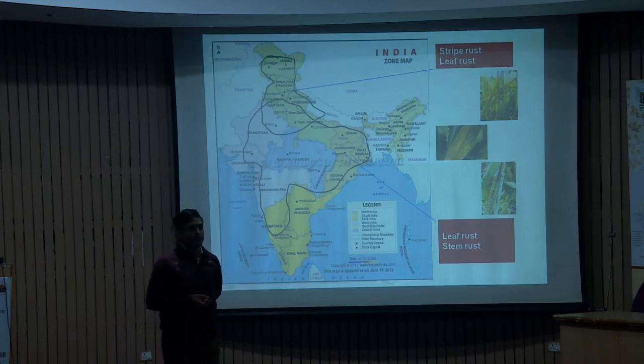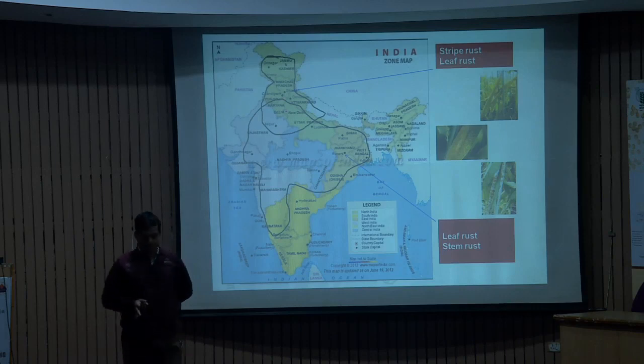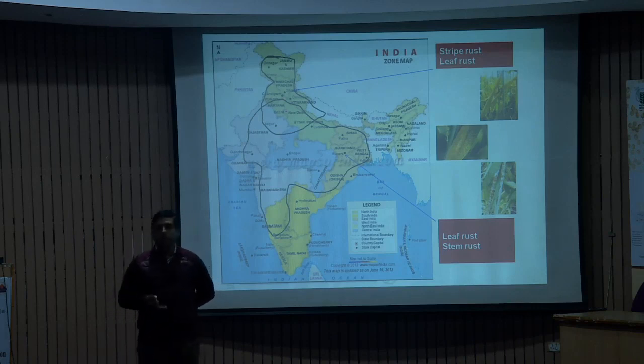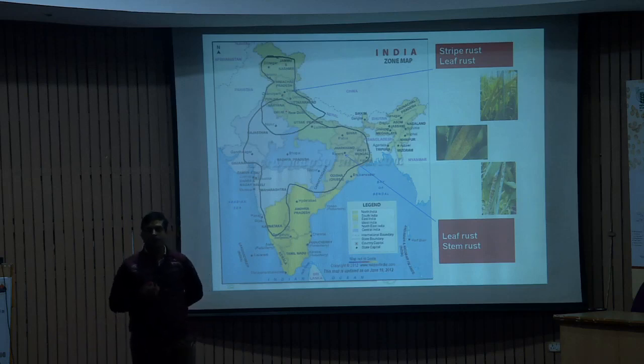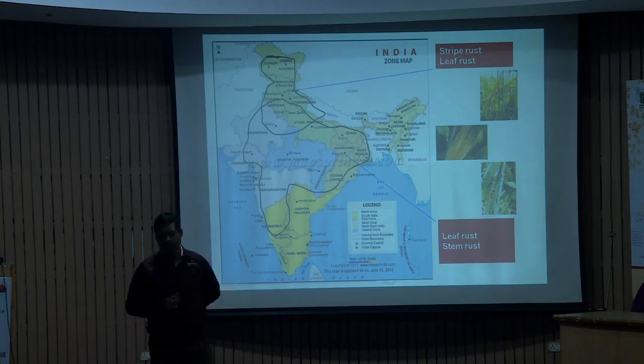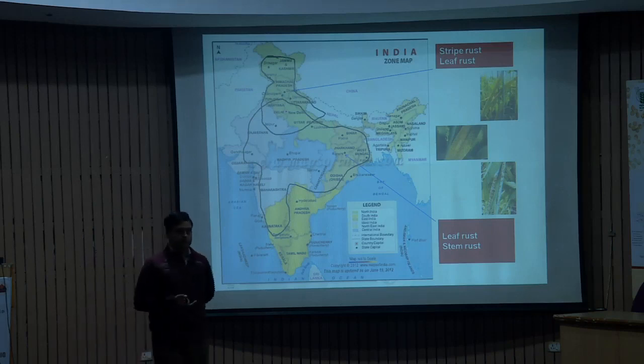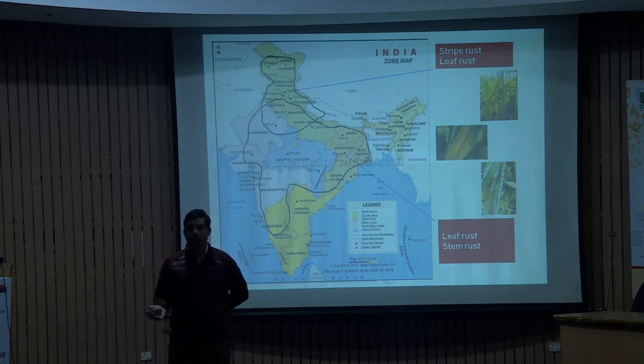The best strategy for management of this rust is to develop resistant varieties in which the pathogen is not able to attack or make the cultivar susceptible. So we are pyramiding gene combinations and also studying the variability.